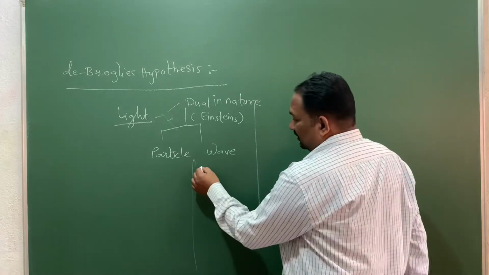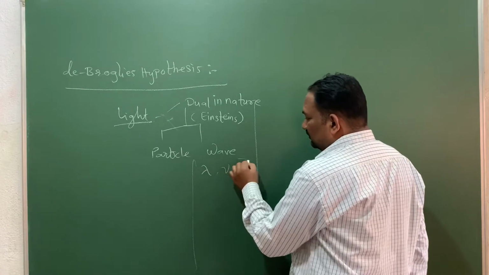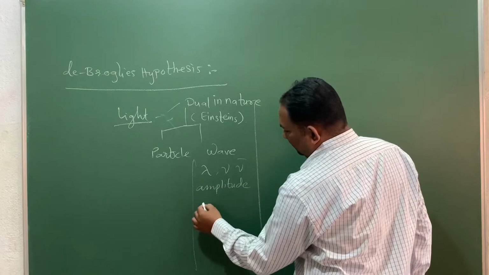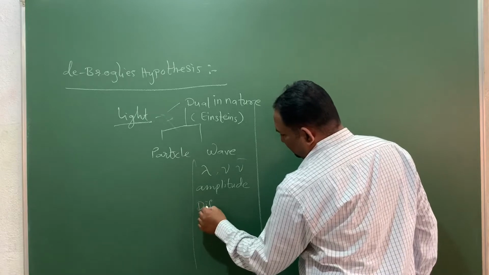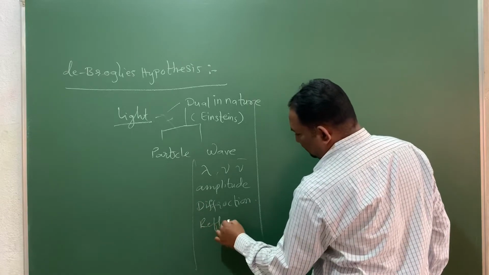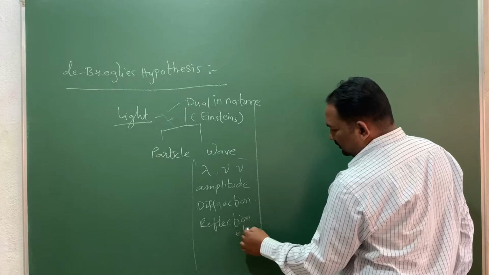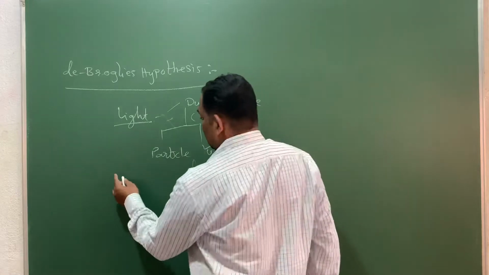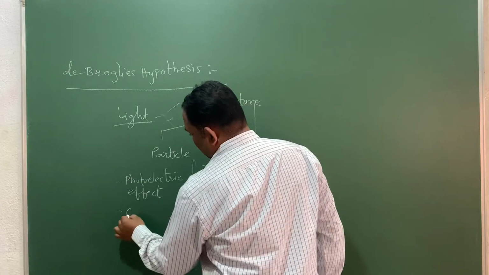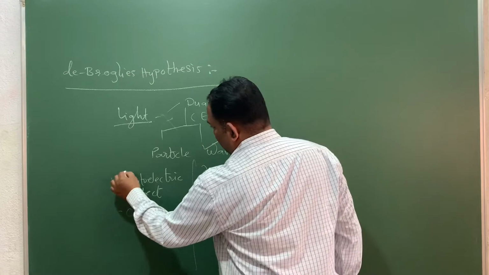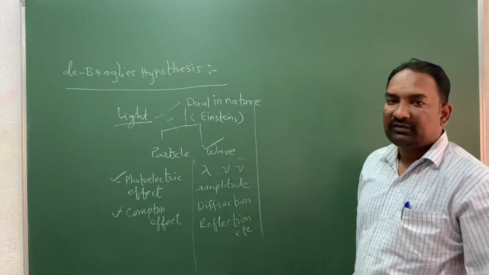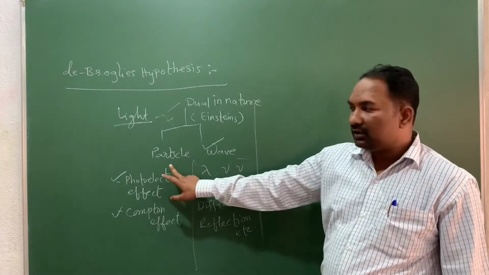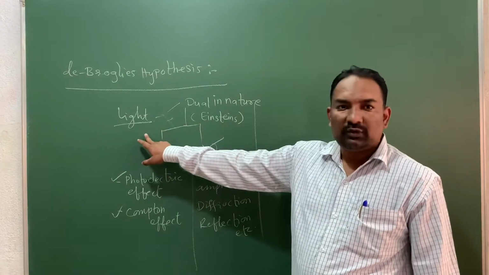When we see its wavelength, frequency, wave number, amplitude, and different optical phenomena like diffraction and reflection, all these phenomena suggest the nature of light as a wave. But when you see the photoelectric effect and the Compton effect, these two phenomena suggest the nature of light, electromagnetic radiation, as a particle. It is sometimes a wave, sometimes a particle. So Einstein suggested that light is dual in nature.